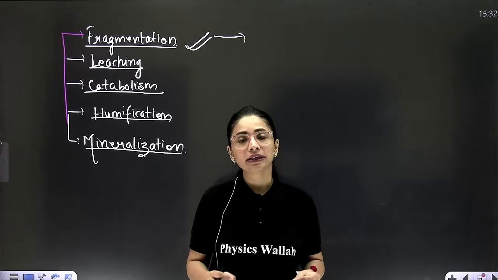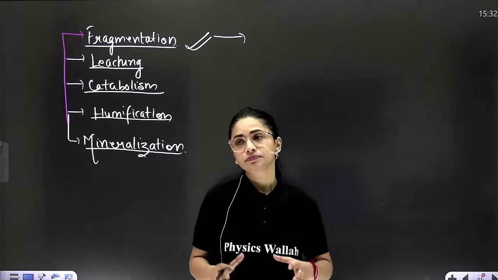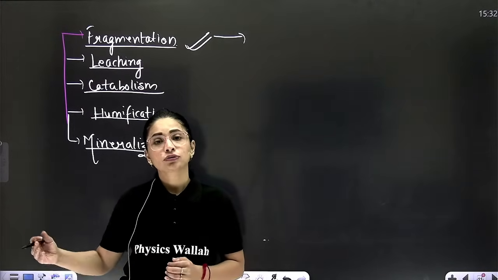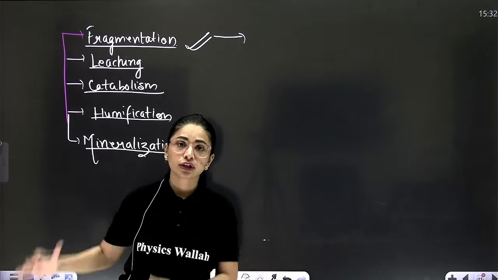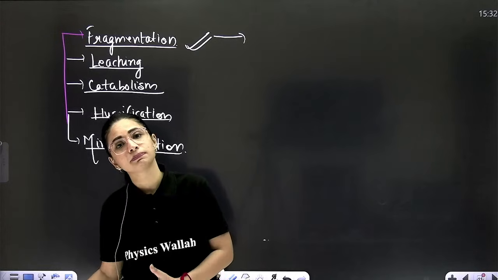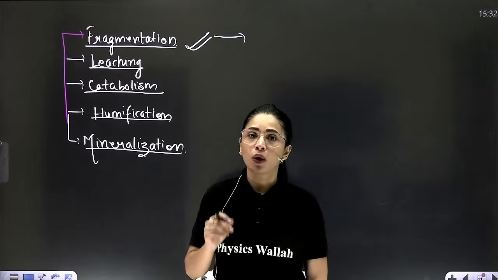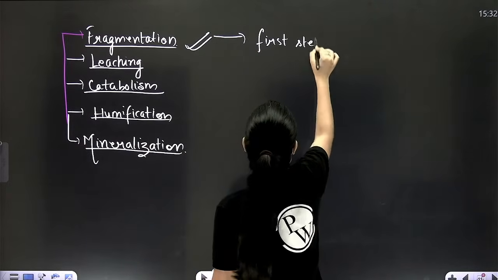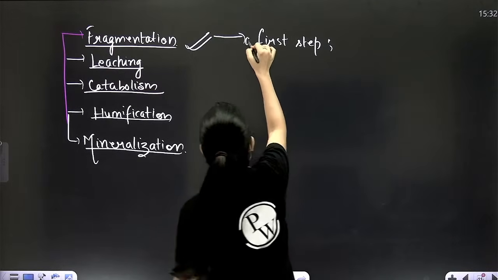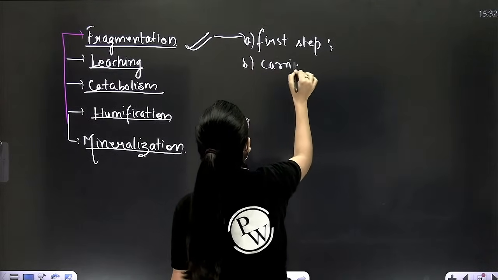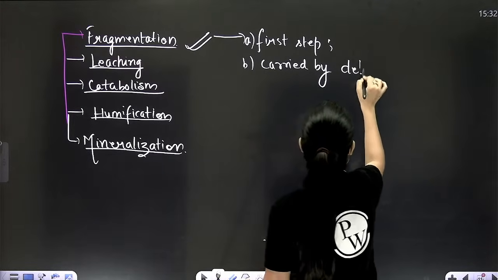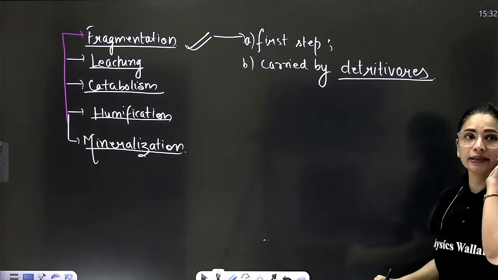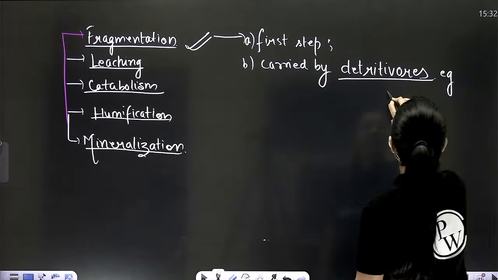They simply feed on the dead organic matter, decompose it, and convert the complex organic into simple organic form, so that further bacteria and all can break down that simple organic into simple inorganic. So what is fragmentation? This is the first step. First point. Second point, carried out by detritivores, like for example earthworm.